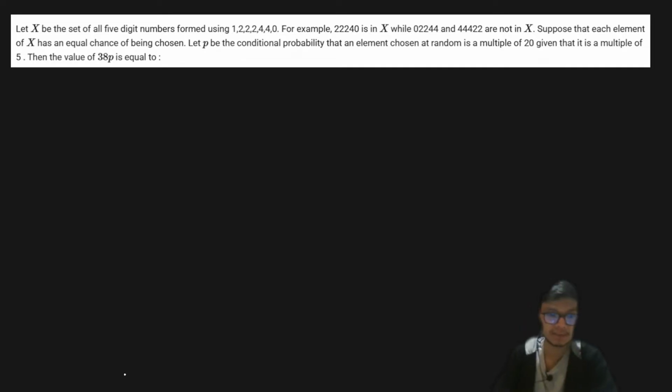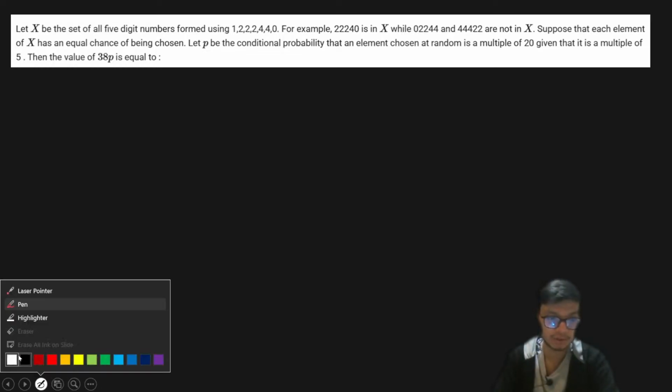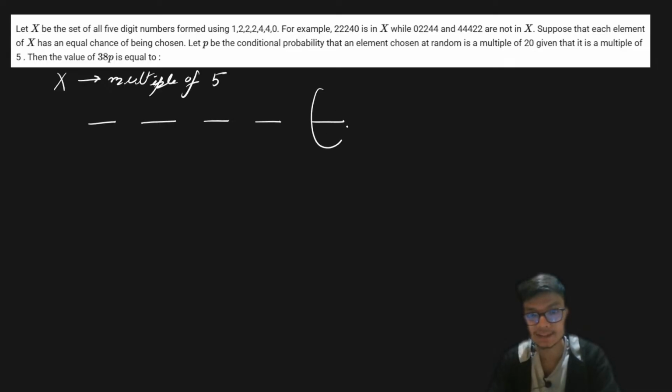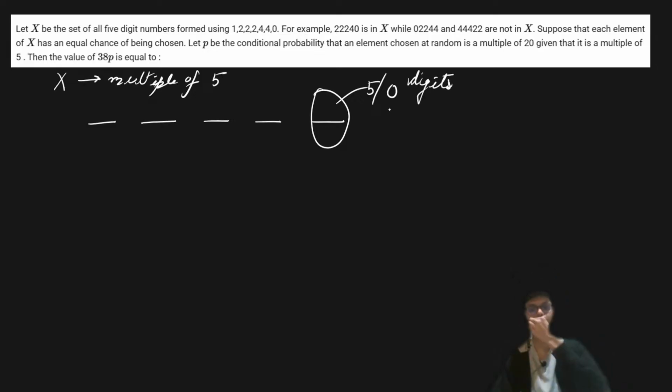First and foremost, let's try to understand how we will proceed with this question. In order to start, let's say that these are the 5 digits of a particular number. Then for x to be a multiple of 5, the last digit should be either 5 or 0. So if I fix 0 as the last digit, and then I keep on permuting the digits in the 4 places,